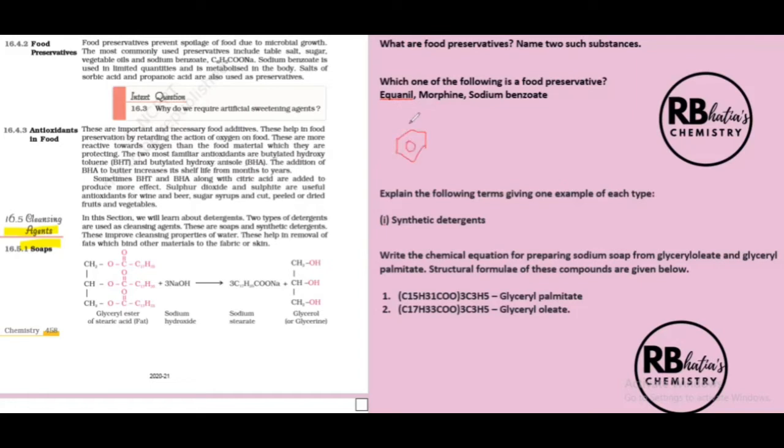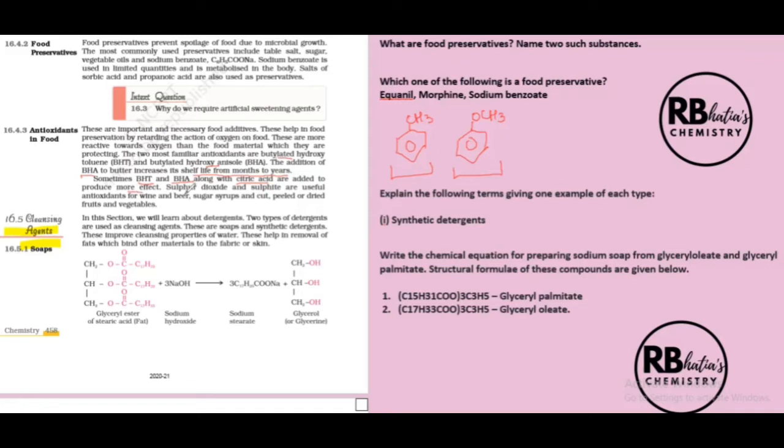You know what is toluene? Toluene is a benzene ring with CH3 and anisole is a benzene ring with OCH3. Anisole is an ether and this is a hydrocarbon. Basically, methylbenzene is toluene and methoxybenzene is anisole, and these are derivatives of these two compounds. Addition of BHA to butter increases its shelf life from months to years. Sometimes BHT and BHA along with citric acid are added to produce more effect.